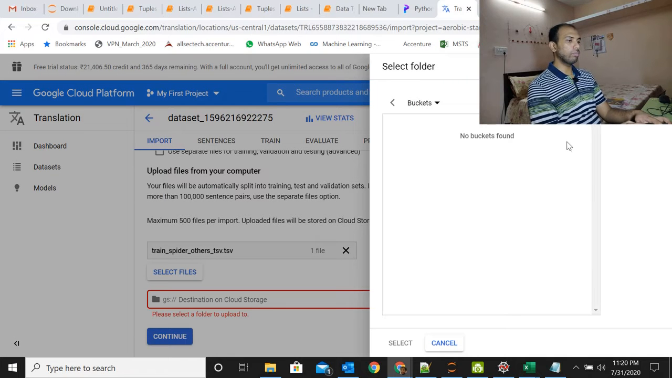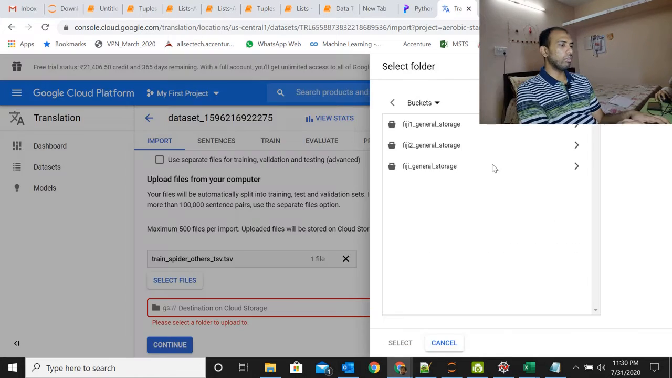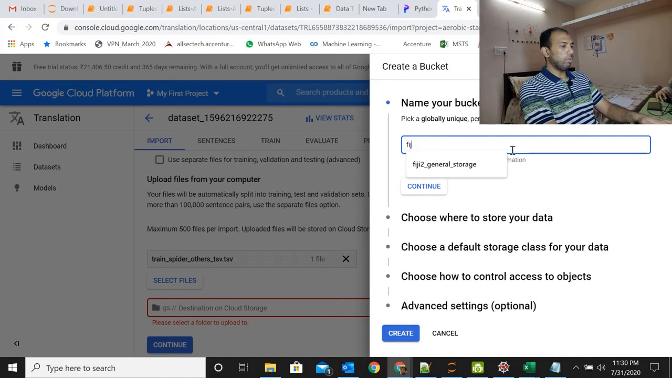I think we need to get our own storage space in the cloud platform. It's the same with Watson as well. We wanted to get our own storage space before we can start working. It's giving us an option to create a bucket. Your storage needs to be in sync with your AutoML API location. That is important. Let me go ahead and create my own storage.